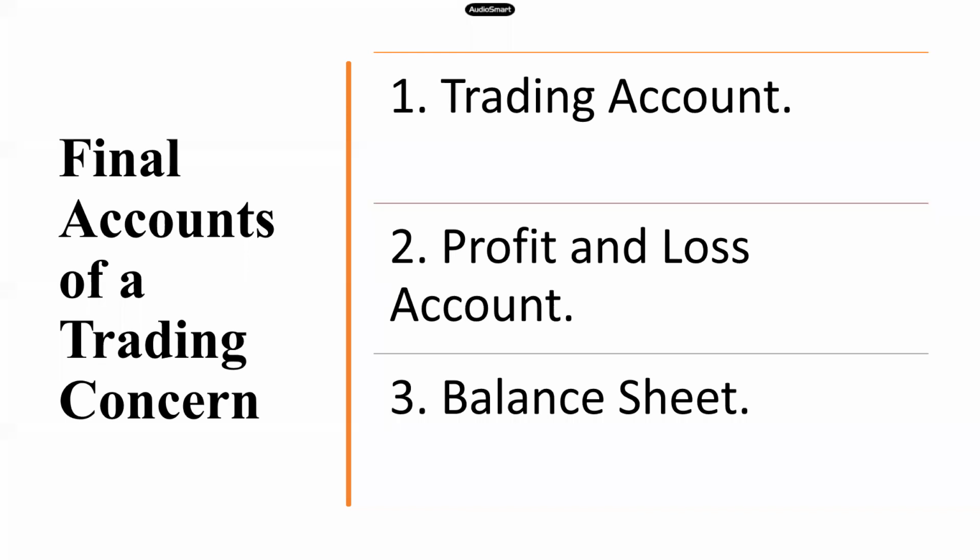If it is a trading concern, everyone knows the meaning of a trading concern, I guess. A trading concern is one which only deals in purchasing and selling of goods. So it is related to buying and selling of goods. Trading concerns will prepare these three accounts: the trading account, the P&L account, and the balance sheet.